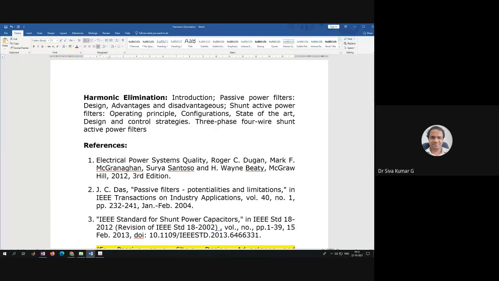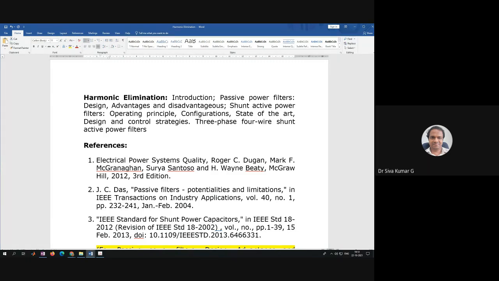We are eliminating the harmonics in the source, which is generally delivered by the source, but the load will still take whatever harmonic current it demands.